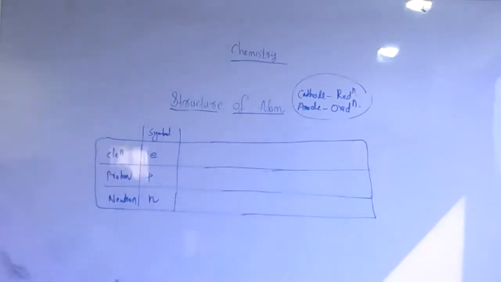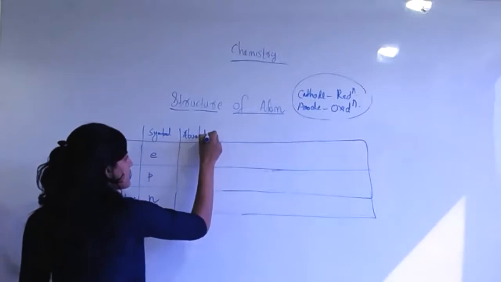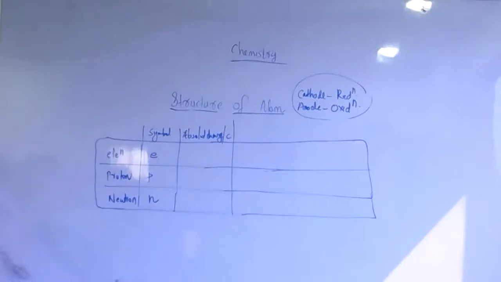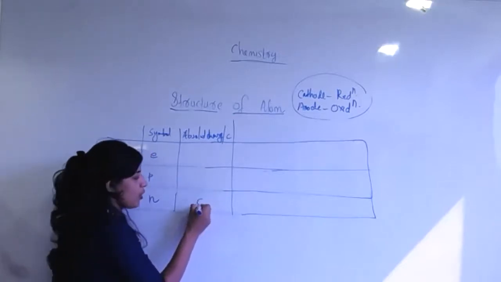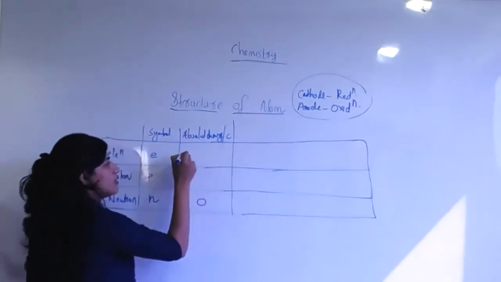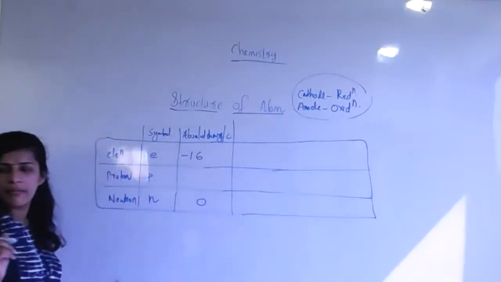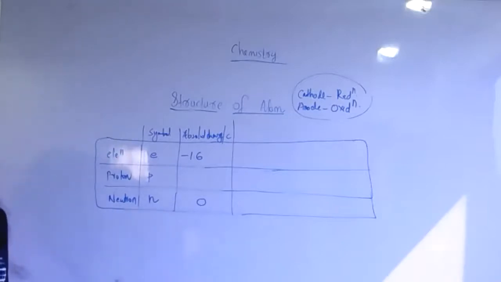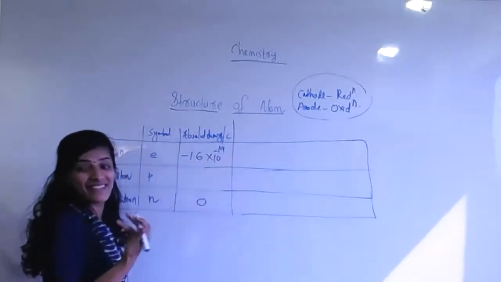Then another one, charge wise. You know, absolute charge. Absolute charge is represented in Coulomb, no? So absolute charge means, what is the neutron charge? Zero. Then electron, negative, minus 1.6. Anybody else? Minus 1.6 into 10 raised to minus 19 Coulomb.